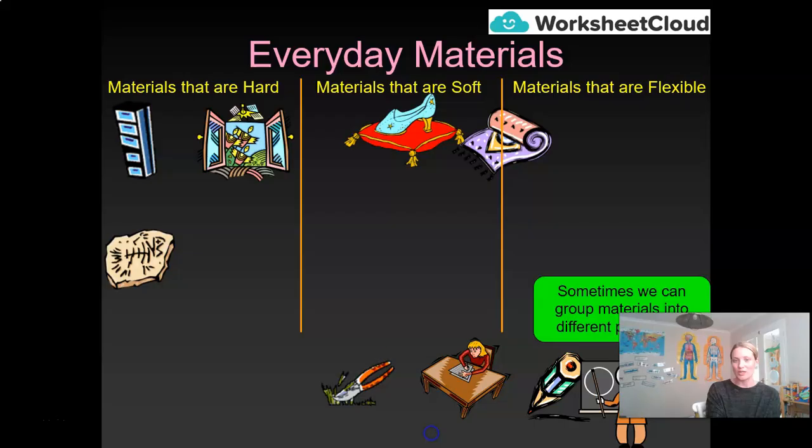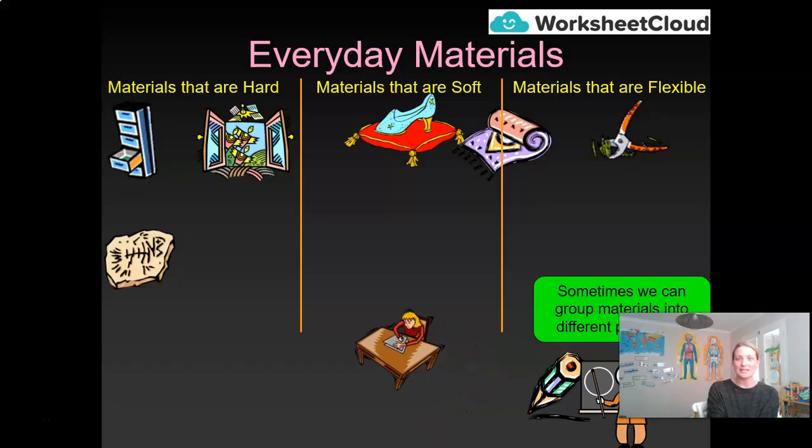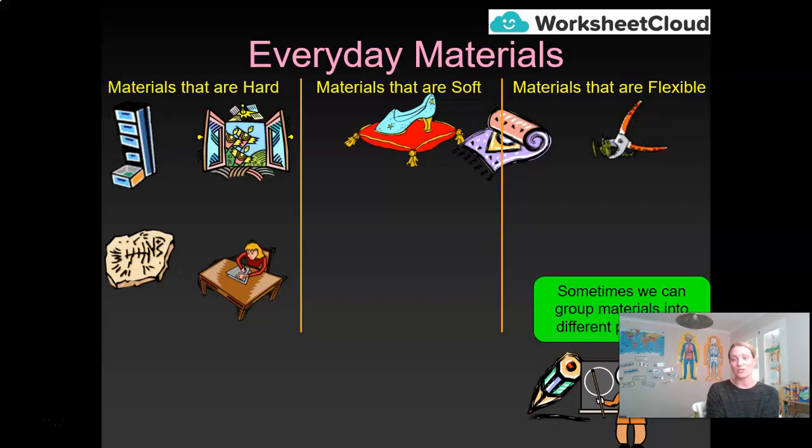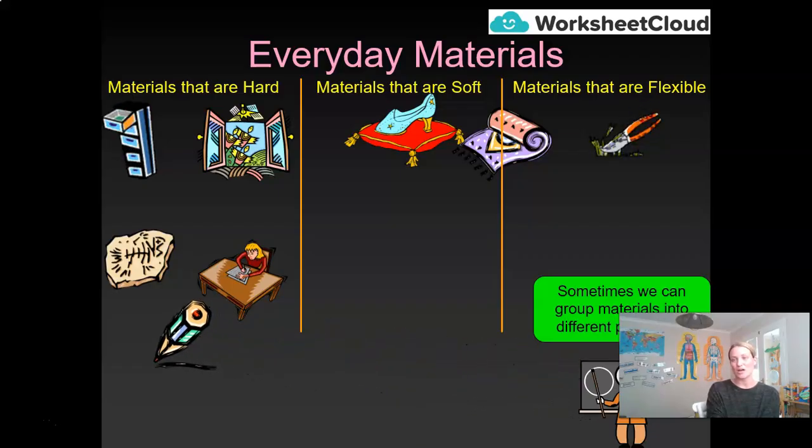Obviously, the stone is hard. I've said the grass is flexible because if you took a blade of grass and you bend it and play with it, that's exactly what you get. It is flexible. The desk is hard. I don't particularly want a desk made of a flexible material. It wouldn't be very nice to work on. And the pencils are hard. Now, I know some of you have those rubbery pencils that you can bend, but all in all, we do generally need pencils to be rather hard.